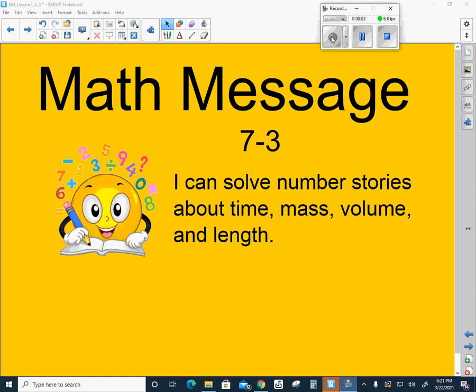All right, boys and girls, this is Math Message 7-3, and in this math lesson, we are going to work to solve number stories or word problems about time, mass, volume, and length. Remember what mass means? Mass is the same thing as weight. And remember what volume means? Volume is the same thing as capacity, or how much a container can hold.